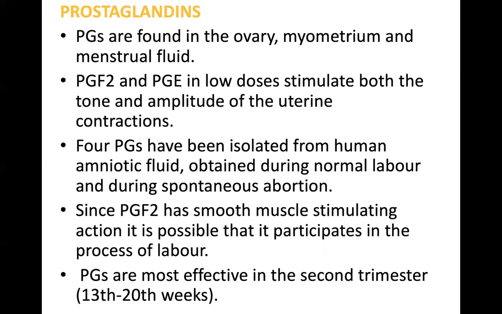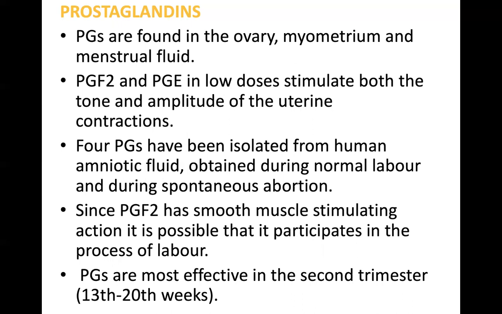Coming to the last, prostaglandins as uterine stimulants. Prostaglandins are found in the ovary, myometrium and menstrual fluid. PGF2 and PGE stimulate the tone as well as the uterine contraction frequency when they are given in low doses.